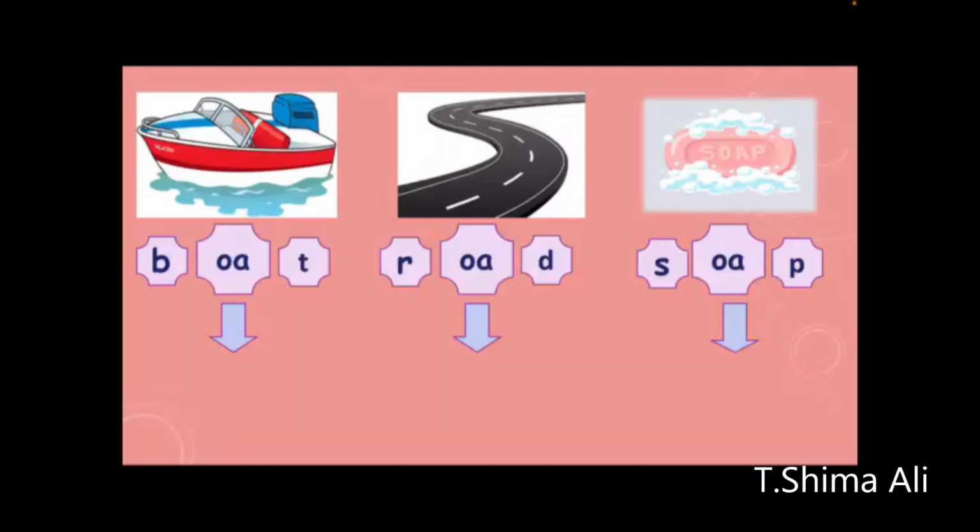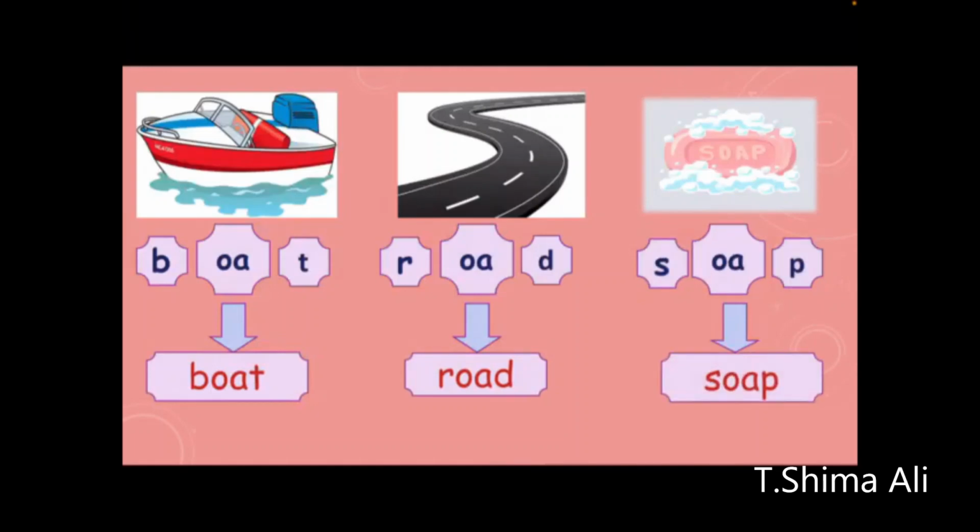We have the sounds here for each word. Now we are going to blend them together to make a correct word. Number 1, we have boat, boat, boat. 2, we have road, road, road. 3, we have soap, soap, soap.